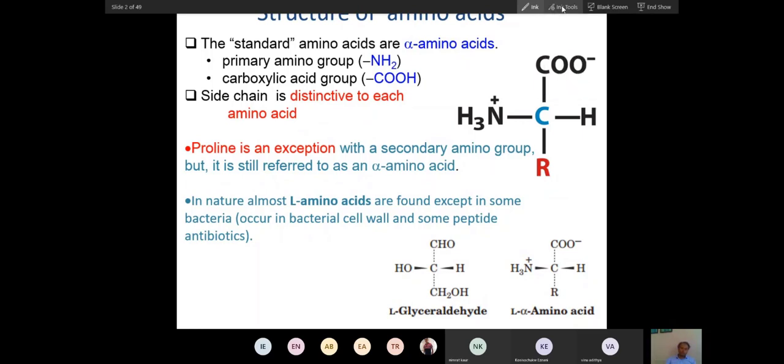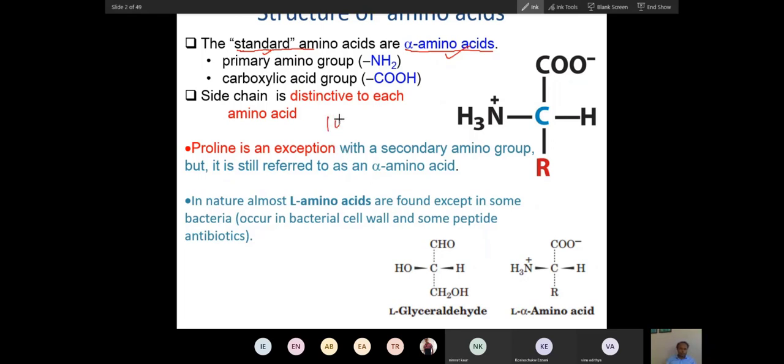Now, so this is an amino acid. We have already discussed, and there is one term, standard amino acids are alpha amino acids. What is a standard amino acid? In our body, there are many types of amino acids, hundreds of amino acids.